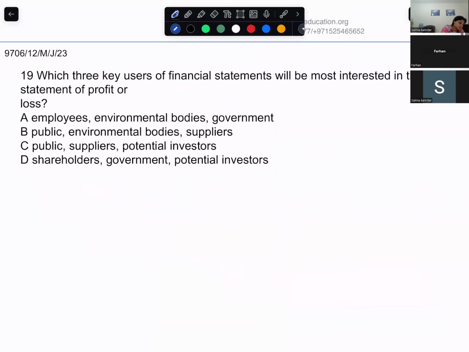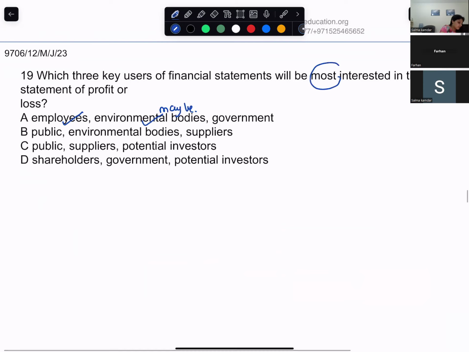Which three key uses of financial statements will be the most interesting in the statement of profit or loss? So who is most interested in the statement of profit and loss? Employees will certainly be interested. Environmental bodies, maybe.